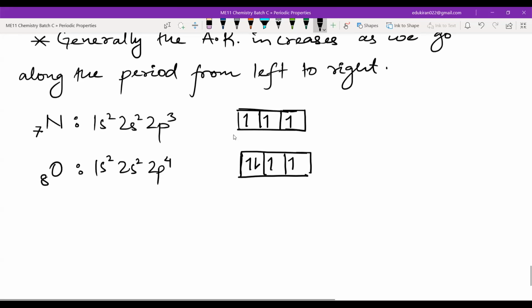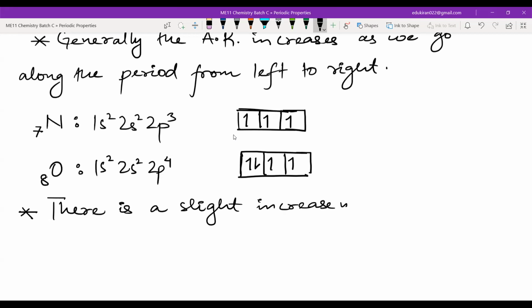Hence, there is a slight increase in the atomic radius from nitrogen to oxygen.